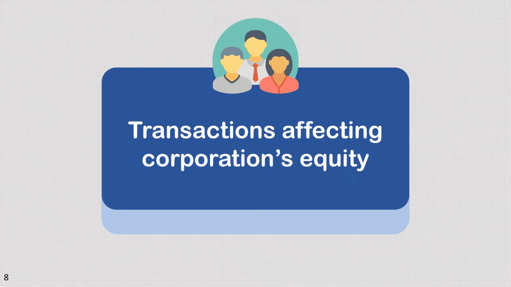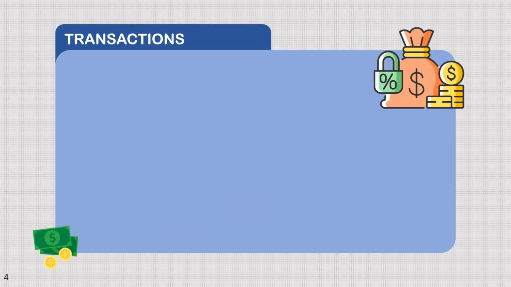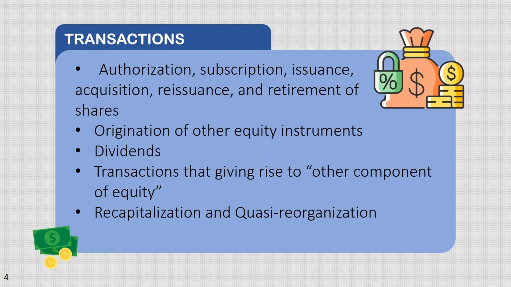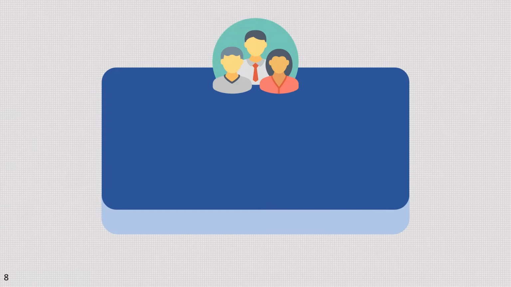Transactions affecting the corporation's equity: authorization, subscription, issuance, acquisition, reissuance, and retirement of shares, origination of other equity instruments, dividends, transactions giving rise to other components of equity, recapitalization, and quasi-reorganization. All of these we will study in Shareholders' Equity Part 1 and Part 2. Let's now proceed to the share capital.